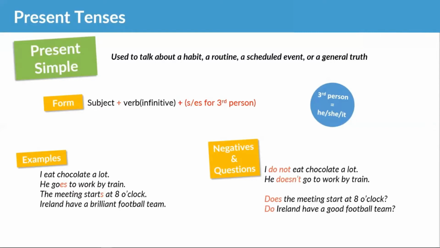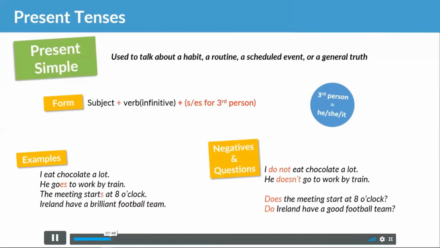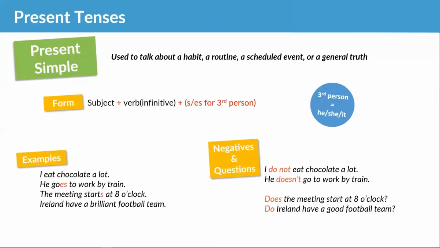Okay, so with group nouns like that, you can look at them in two different ways. Yes, Sarah, Ireland is a group noun here. So it all depends how you are looking at it. If you're looking at it as Ireland as one entity, or Ireland as a group of people. Exactly, Yusuf. So the two ways are both true.